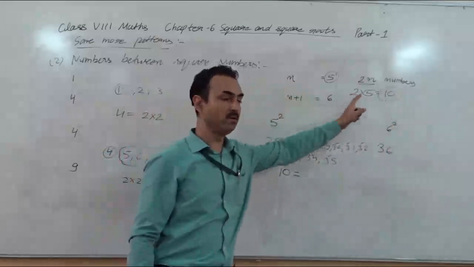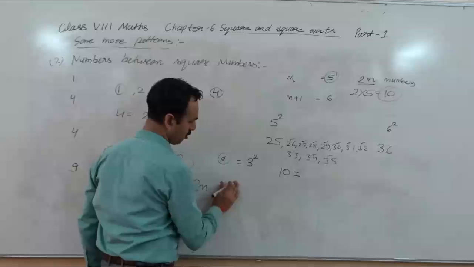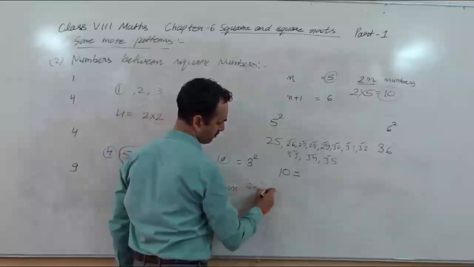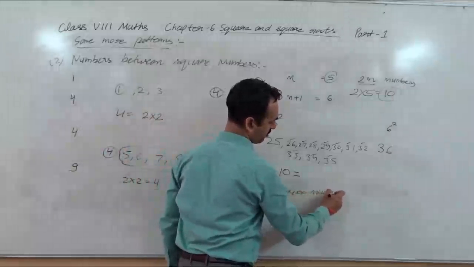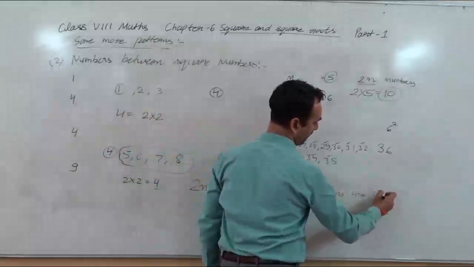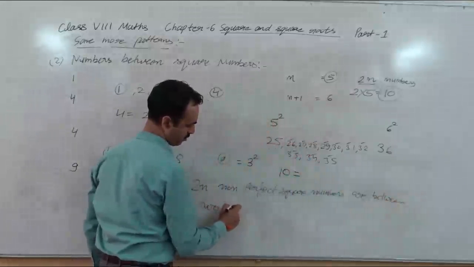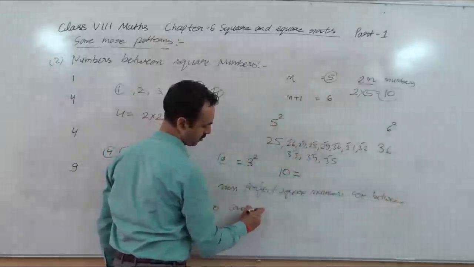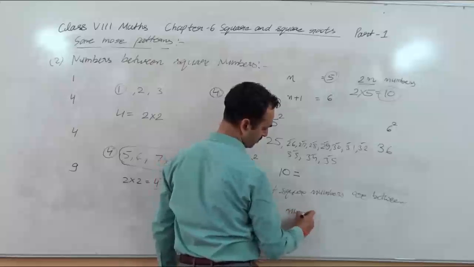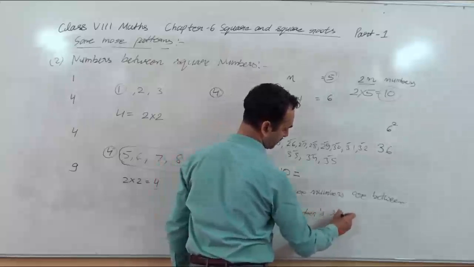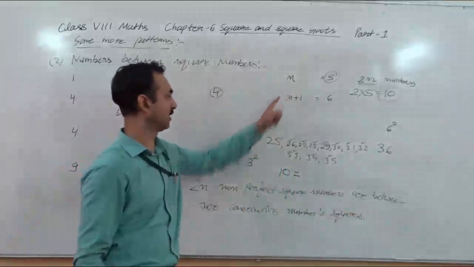So what you have to remember: 2n non-perfect square numbers are between two consecutive square numbers. Just take 5 and 6.